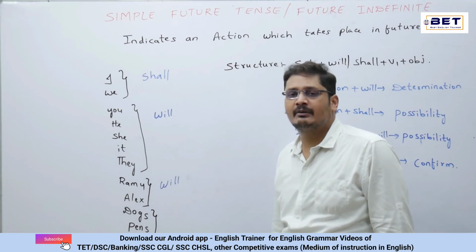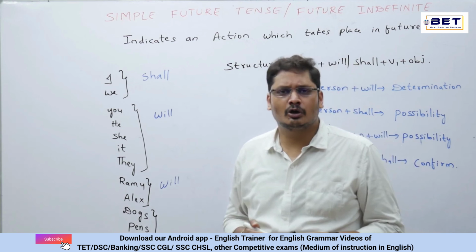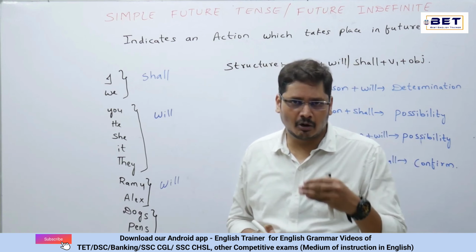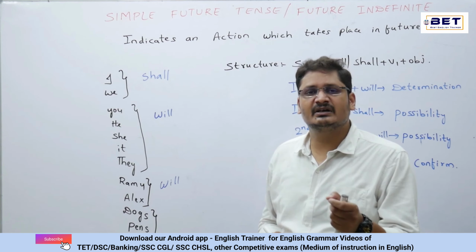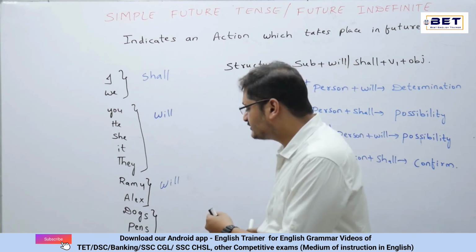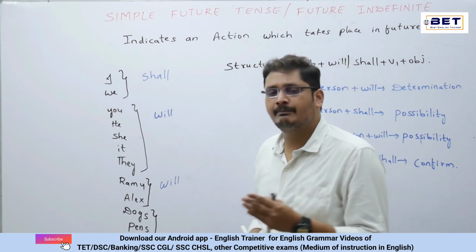Now, next we have dogs and pens. What are these dogs and pens? Dog is a noun, and for that, I have added S. Now, dogs has become the third person plural. In the same fashion, I have written pens. Pen is the third person singular and pens, which is plural, is going to become the third person plural. For the third person plural, I'll be using will again. Now finally, for the first person singular and plural, we have shall, and for the second person singular and plural, third person singular and plural, we have will as the auxiliary verb.